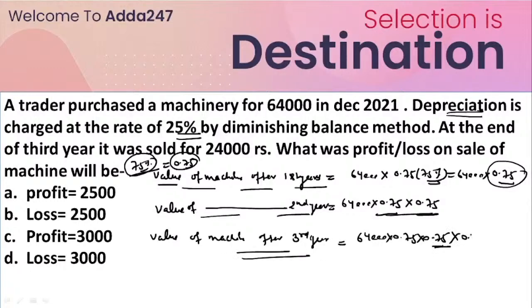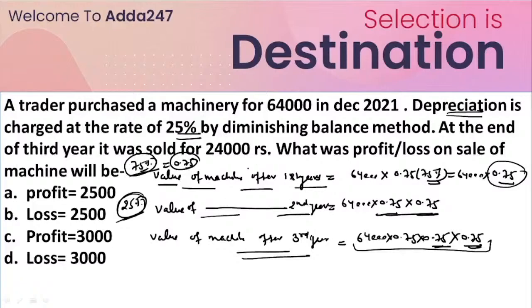At the end of the third year, what will be the machine value? Another 0.75 should be multiplied here, because in this question the depreciation rate is constant for every year. The depreciation rate is constant, but whatever rate is applied will be applied on the previous year's end value. That's why we can write it this way.